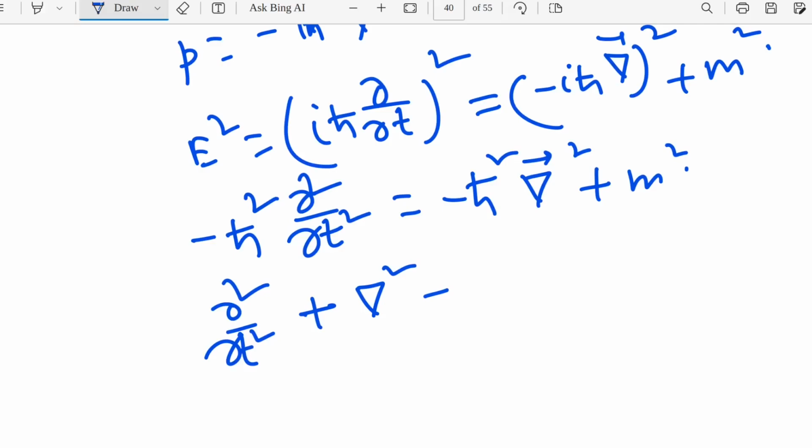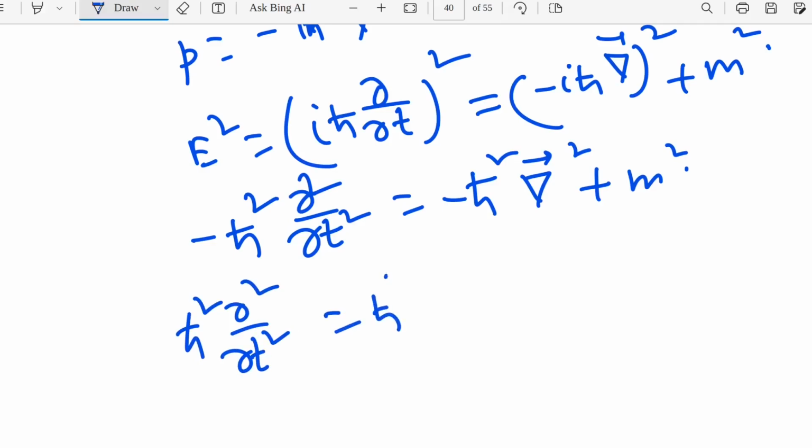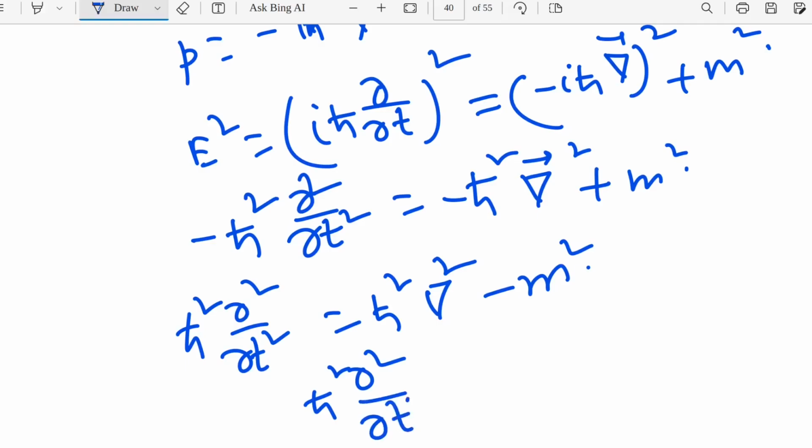Let me write here. Now I will just cancel minus from both sides, then it will be like this, E square, ∇² minus m square, right? Now ħ square ∂²/∂t² minus ħ square ∇² plus m square